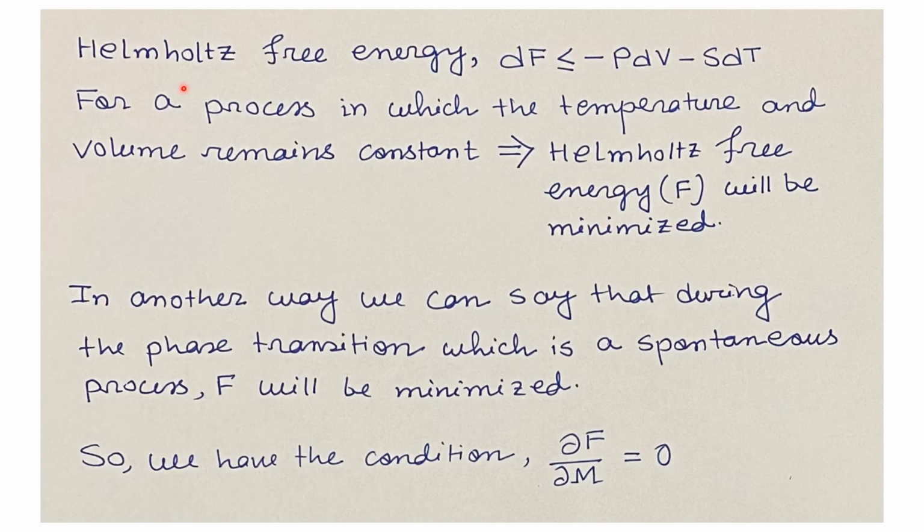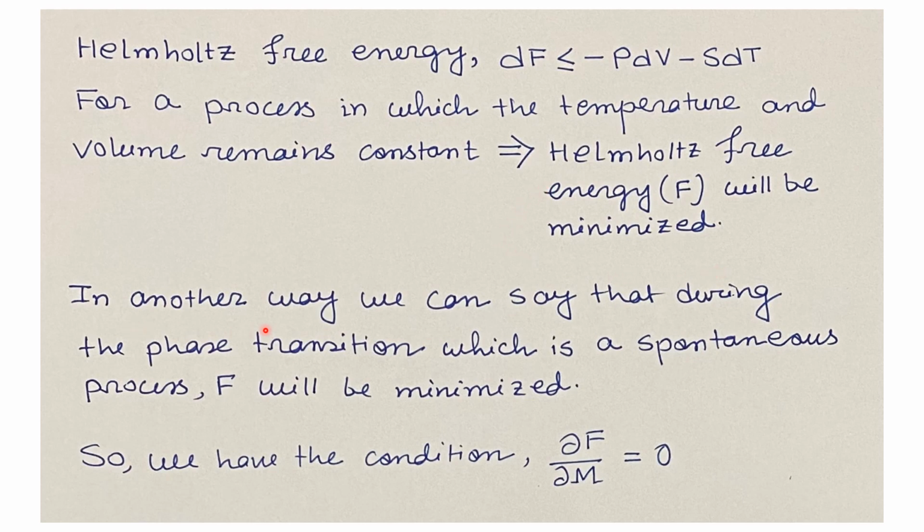The Helmholtz free energy dF for a system is given by dF less than or equal to minus P dV minus S dT. Here P is the pressure, V is the volume, S is the entropy, and T is the temperature. For a process in which the temperature and the volume remain constant, the Helmholtz free energy F will be minimized.